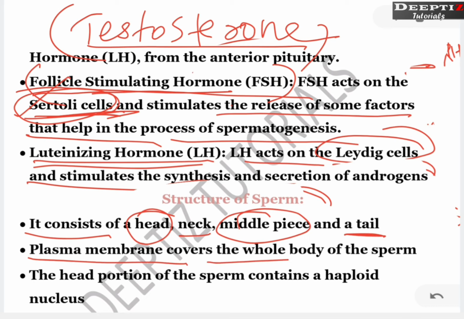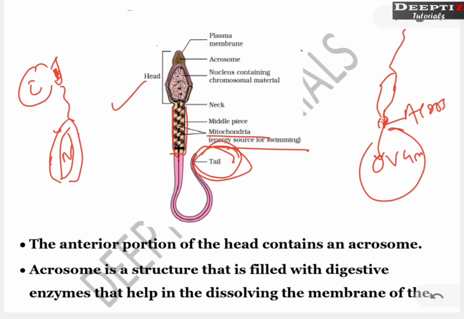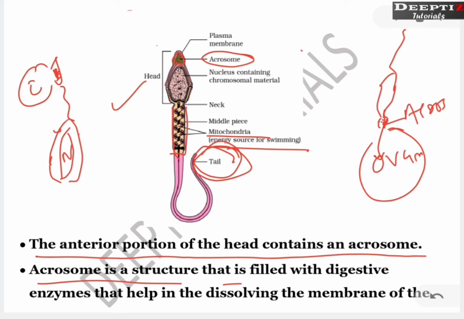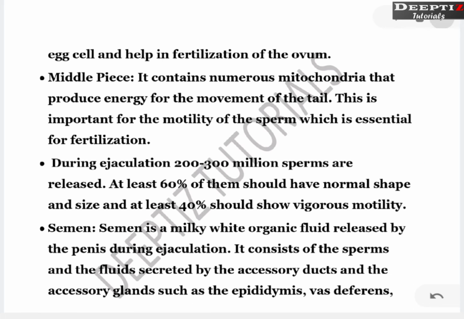Plasma membrane covers the whole body of the sperm. The head portion of the sperm contains a haploid nucleus, as we have already discussed. Now the anterior portion of the head contains the acrosome. Acrosome is a structure filled with a digestive enzyme that helps in dissolving the membrane of the egg cell or ovum and helps in the fertilization with the ovum.